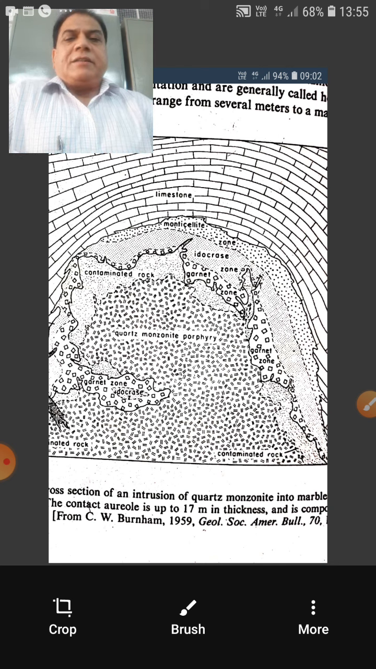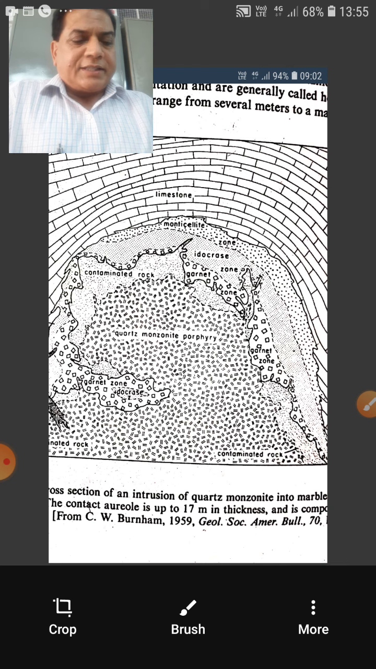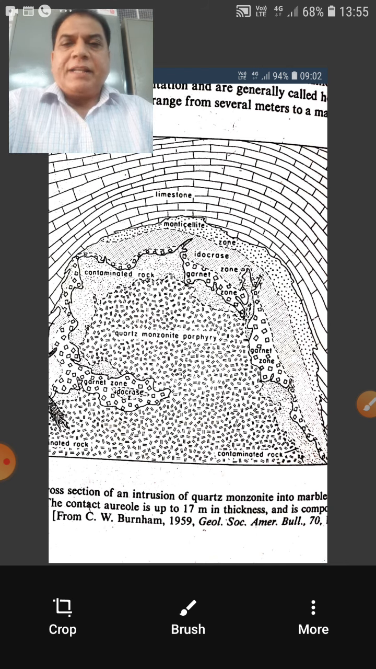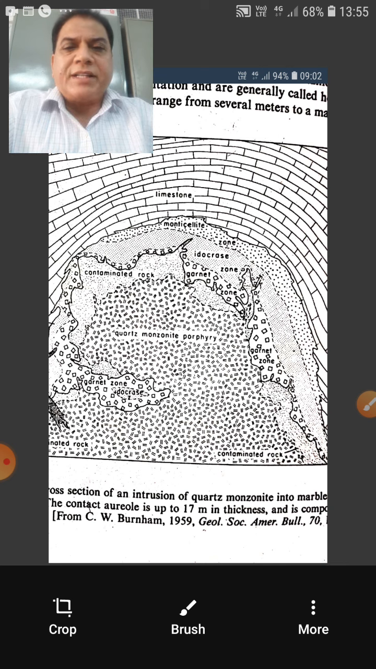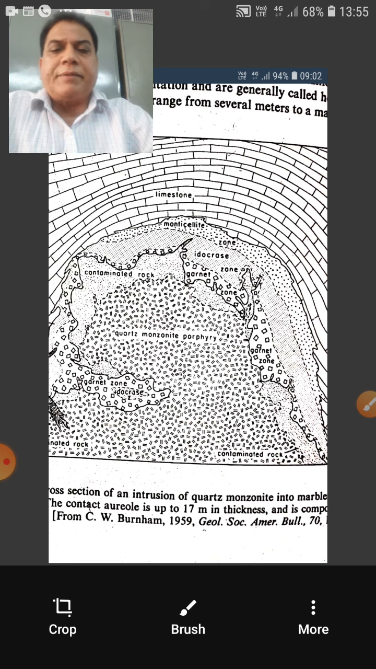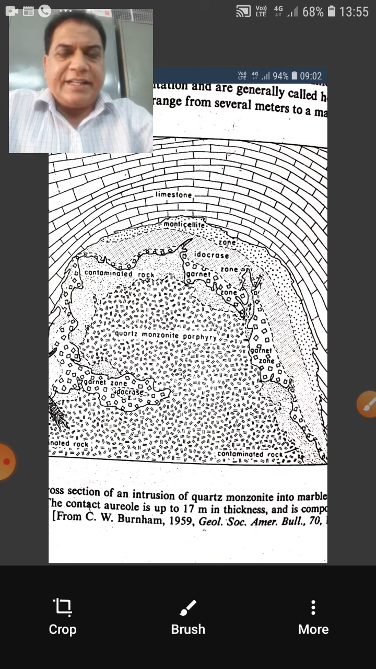Now a similar term is contact metasomatism. In metamorphism, it's simple. If there are two minerals AB and CD, they will recrystallize as AC and BD, right? But once we use the term contact metasomatism, it means emanations are added from the magma, and in addition to recrystallization or metamorphism, the composition is added from the magma. That is called contact metasomatism.